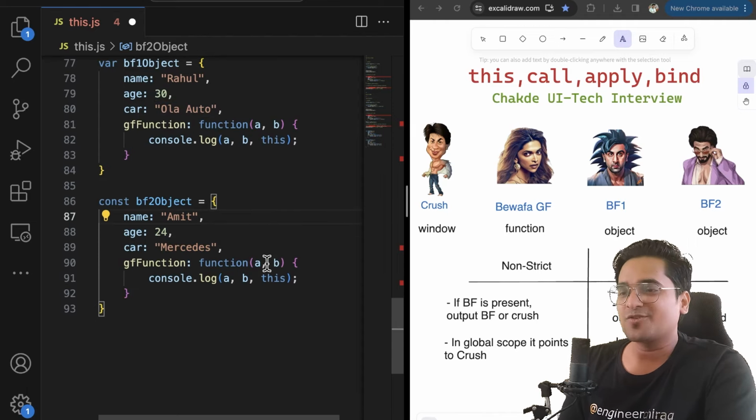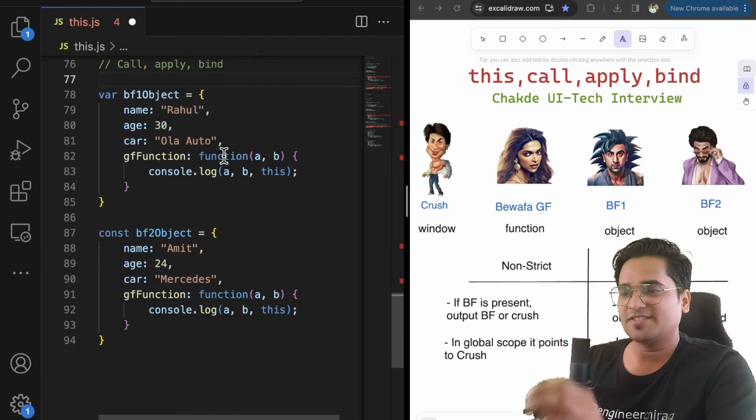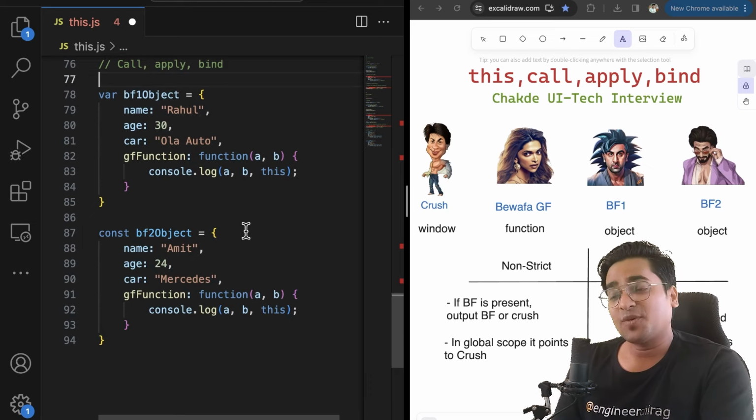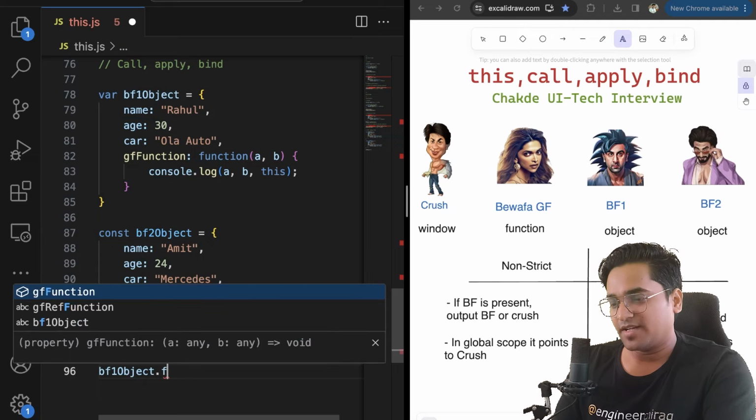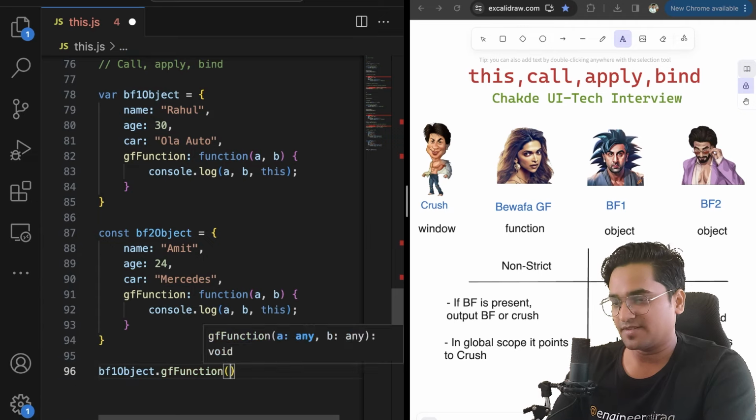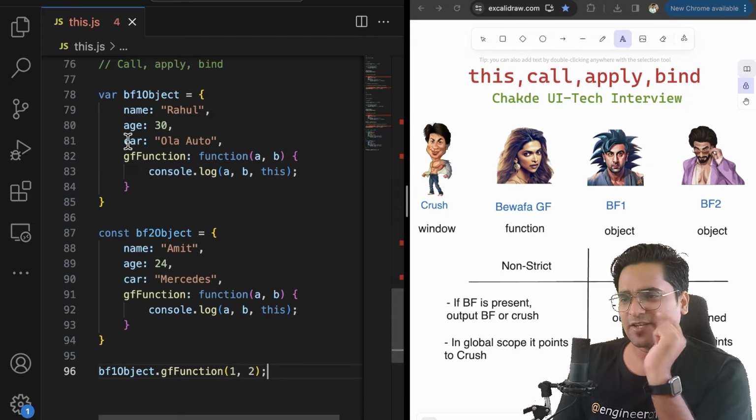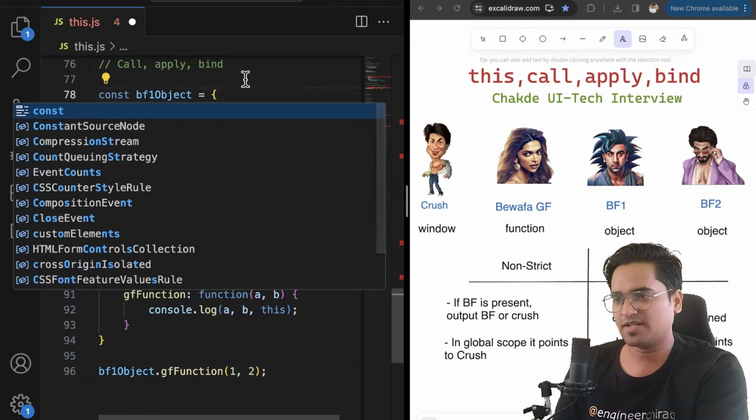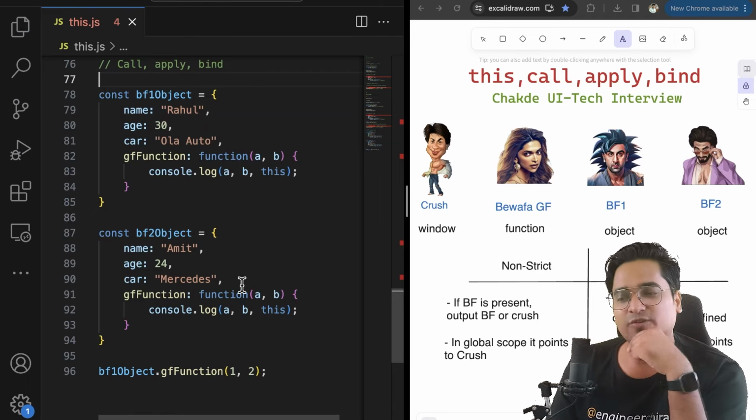Now, let's try out something interesting. We are going to learn another interesting thing: call, apply, bind. We'll learn these concepts here. So we have object 1, object 2. If I call object1.gf function, executing it with two arguments, expecting 1 and 2, and we are passing this. Maybe we can create both as constants to avoid confusion. If we call in this particular fashion, what do you think is going to happen?